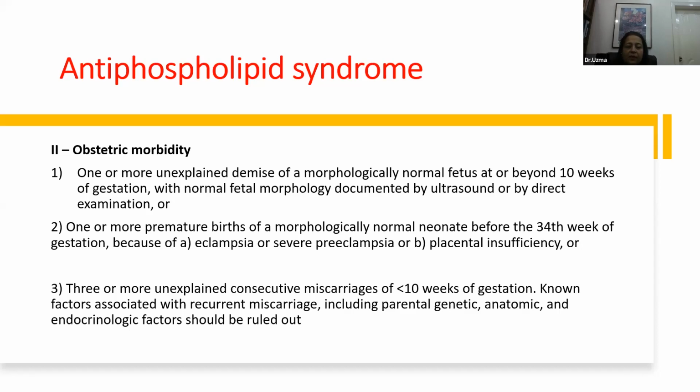ultrasound or direct examination. Or one or more premature births of a morphologically normal neonate before 34 weeks of gestation, either because of eclampsia or severe preeclampsia or placental insufficiency. Or there should be 3 or more unexplained consecutive miscarriages of less than 10 weeks of gestation. And the known factors associated with recurrent miscarriage should be ruled out, like parental, genetic, anatomic, and endocrinological factors.